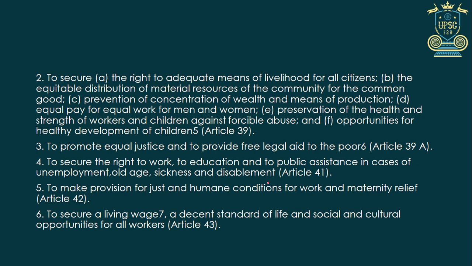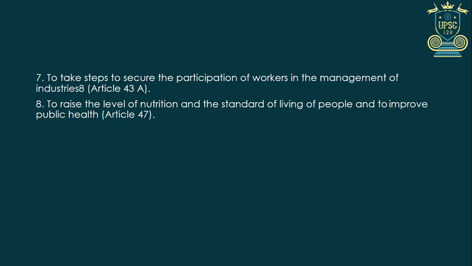To secure a living wage, a decent standard of living, and social and cultural opportunities for all workers. Article number 43. Friends, please remember MGNREGA. MGNREGA is a prime example of this Article 43 only. Moving on. To take steps to secure the participation of workers in the management of industries.